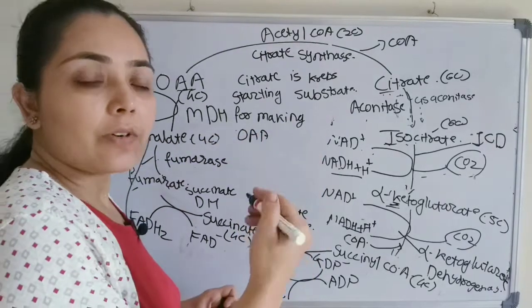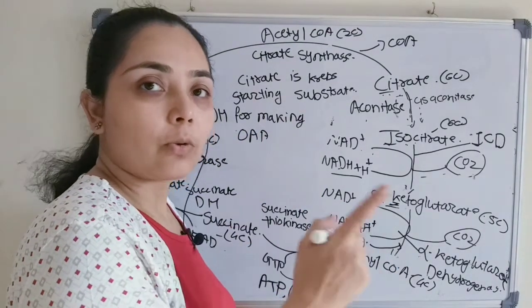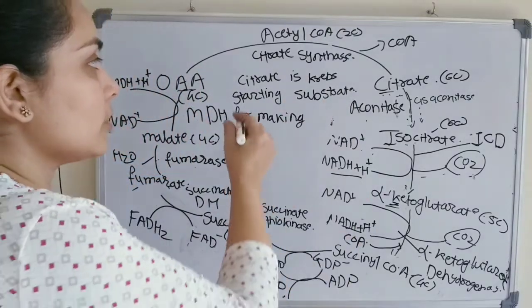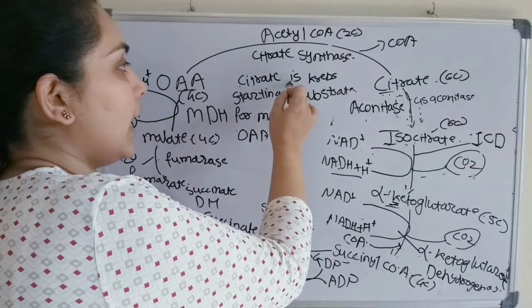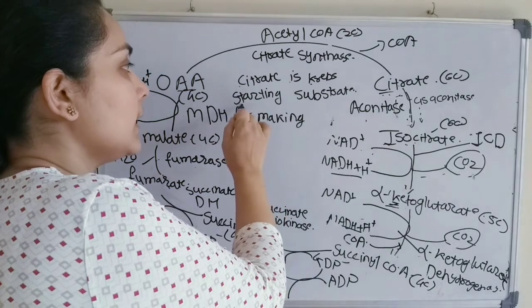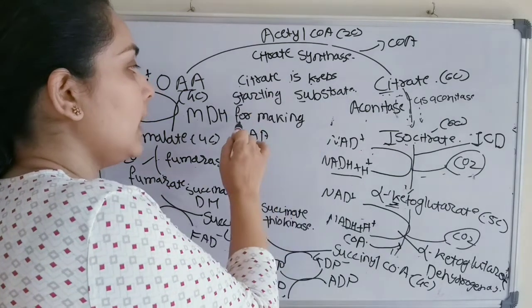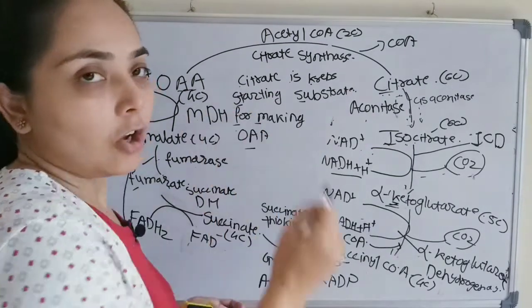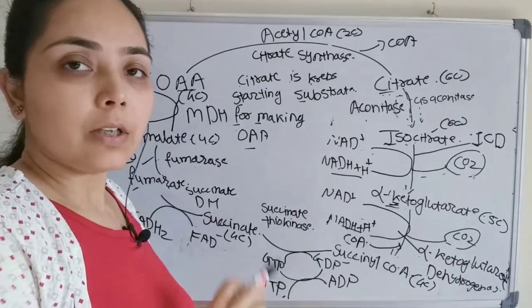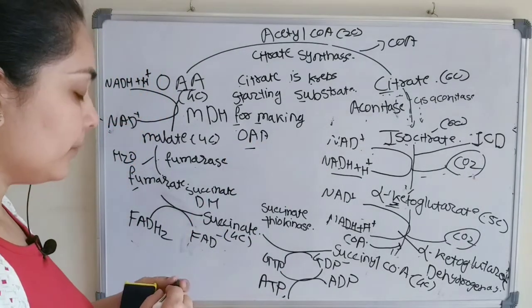So whichever is easy for you, you can use it to remember the Krebs cycle. So citrate, isocitrate, alpha ketoglutarate, succinyl coenzyme A, succinate, fumarate, malate and oxaloacetate. Yeah, this is the Krebs cycle.